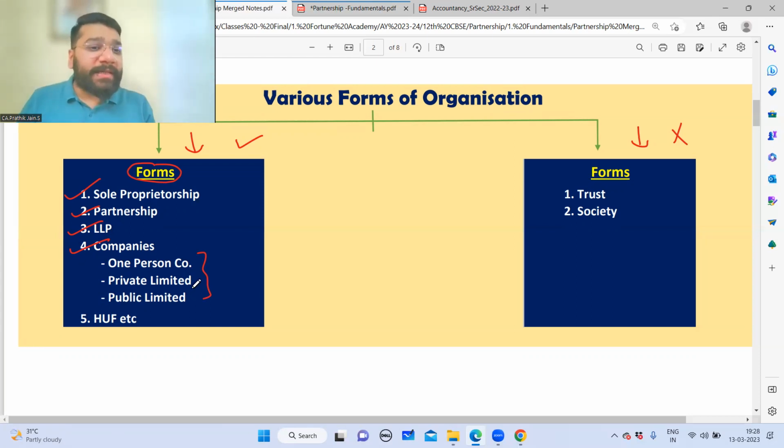So in your 12th standard, guys, you'll be studying about partnership, which is point number 2, and about companies. Partnership you'll be studying in volume 1 of your TS Grewal, and companies in volume 2 of your TS Grewal, and so on and so forth. HUF is the next type of organization or firm in which you can do business. So we are not getting into all that.